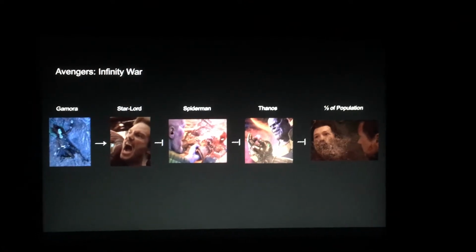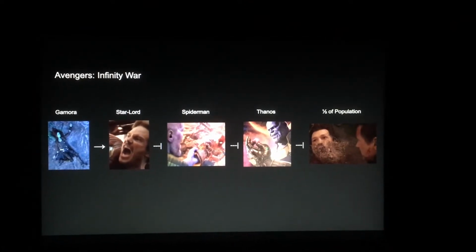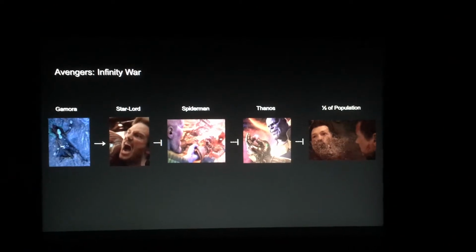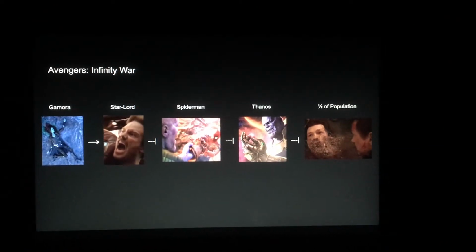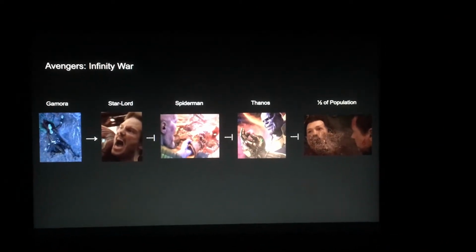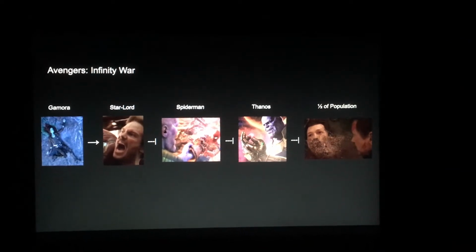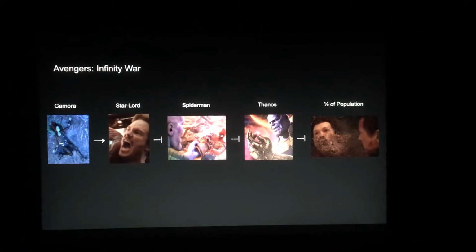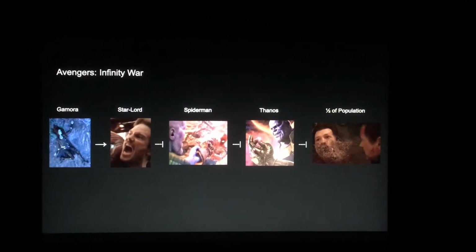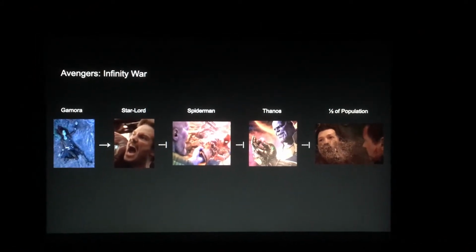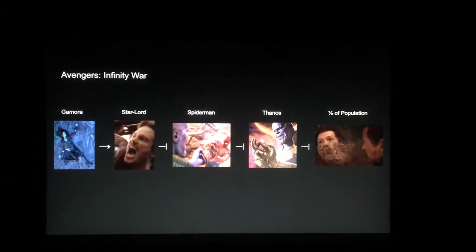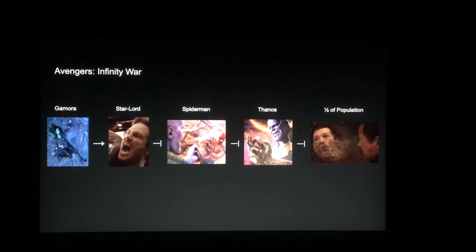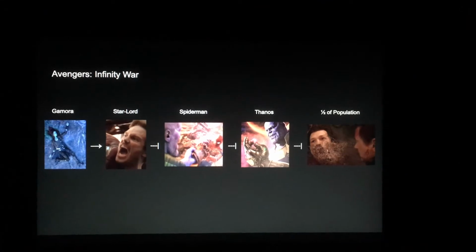I chose to use characters from the movie Avengers Infinity War for my developmental network. In the movie, Gamora's death causes Star-Lord to prevent Spider-Man from taking the Infinity Gauntlet from Thanos, who then uses it to eliminate half of the world's population. In genetics terms, this means Gamora activates Star-Lord, Star-Lord represses Spider-Man, Spider-Man represses Thanos, and Thanos represses half of Earth's population.